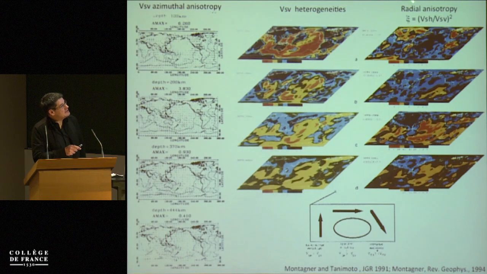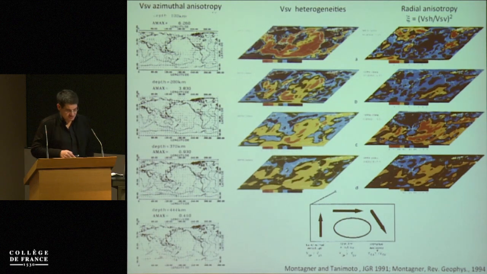And for the radial anisotropy, I will often discuss this parameter, which is Xi. It has been shown yesterday by Hannah too, and it's the SH velocity over the SV velocity, squared. And this radial anisotropy is often interpreted in terms of mantle flow. And in the upper mantle, often when SH is faster than SV, we assume that it's indicative of horizontal flow. And when SH is slower than SV, we assume that this is due to vertical flow.